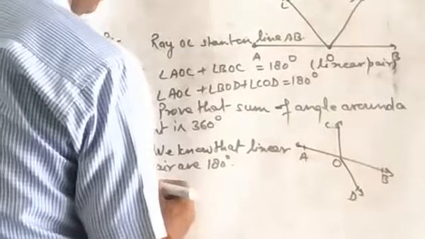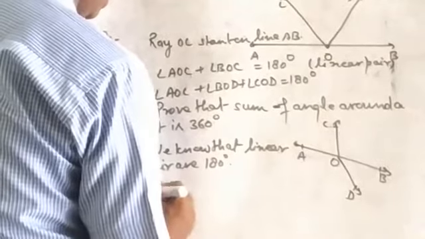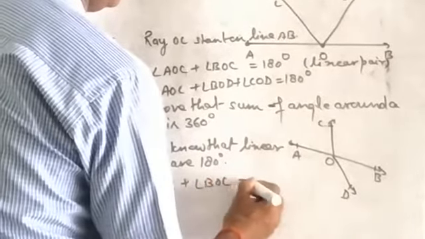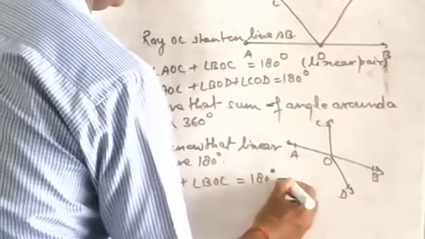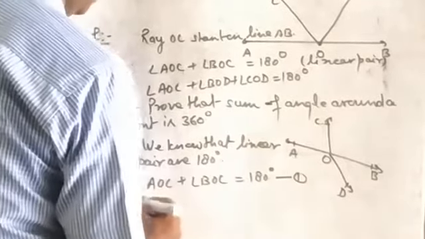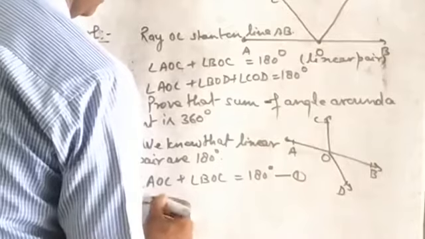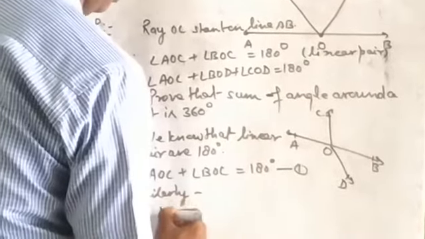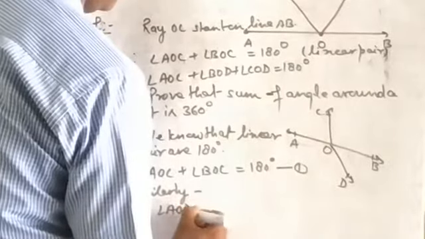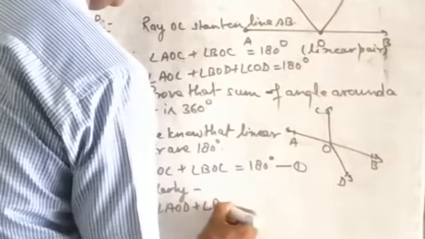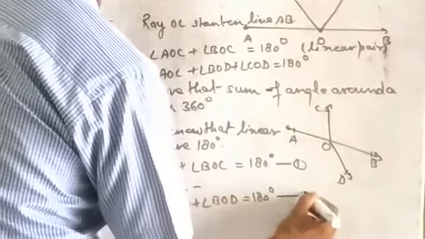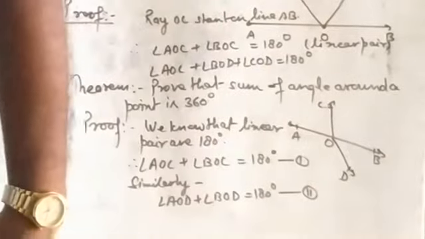Therefore, angle AOC plus angle BOC is equal to 180 degrees. Equation number 1. Similarly, angle AOD plus angle BOD is equal to 180 degrees. Equation number 2.